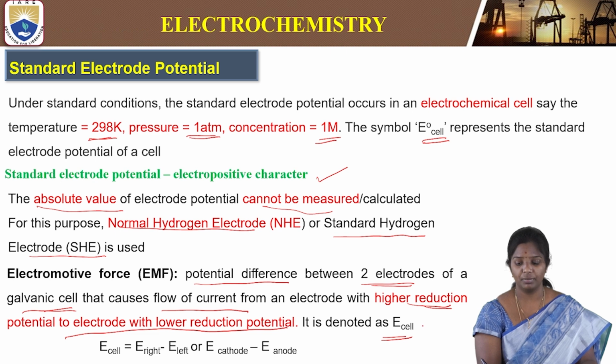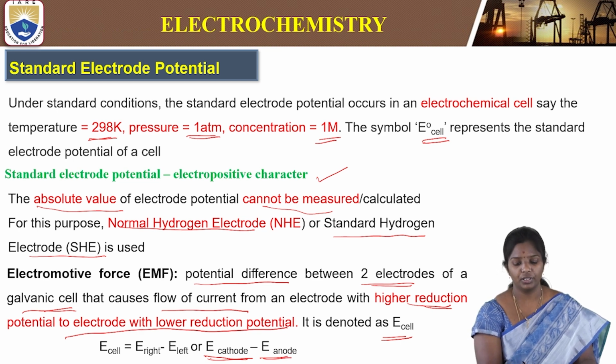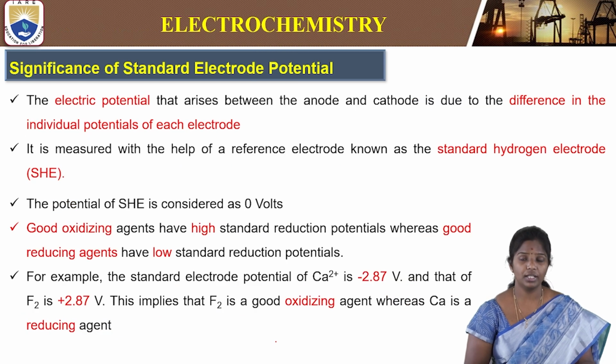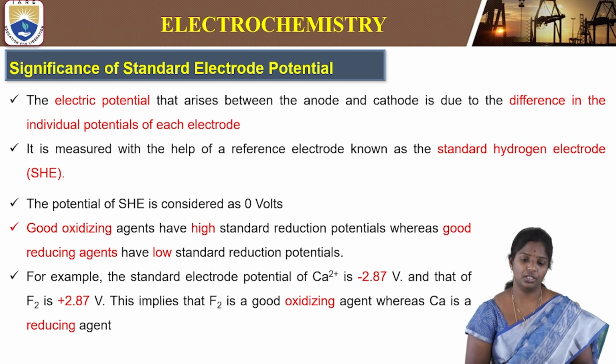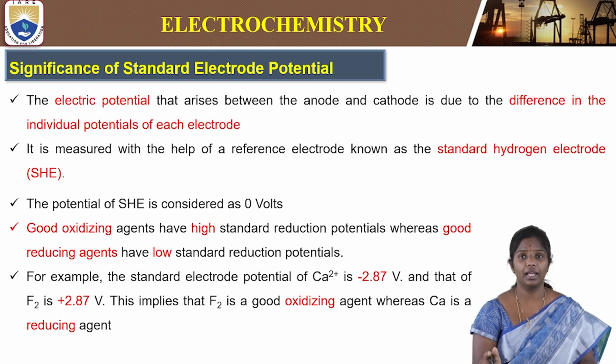The E cell is calculated by subtracting the potential of the anode from that of the cathode. So what is the significance of this standard electrode potential? This standard electrode potential will help, or this is the difference.